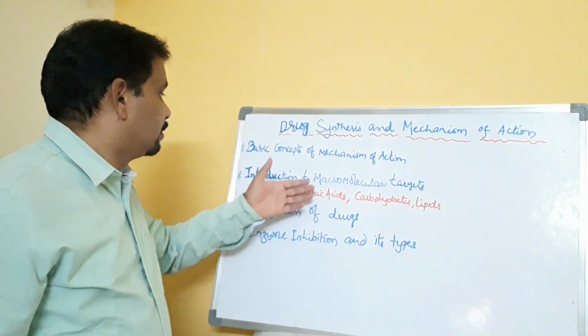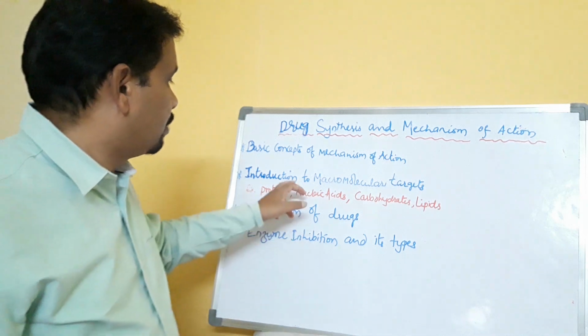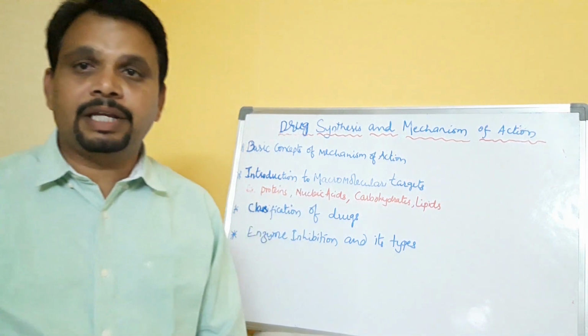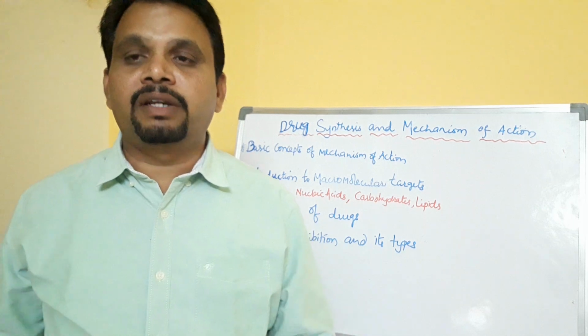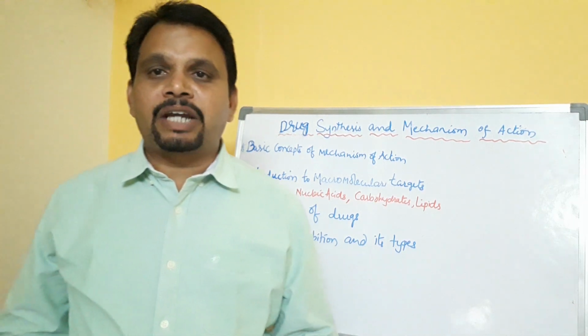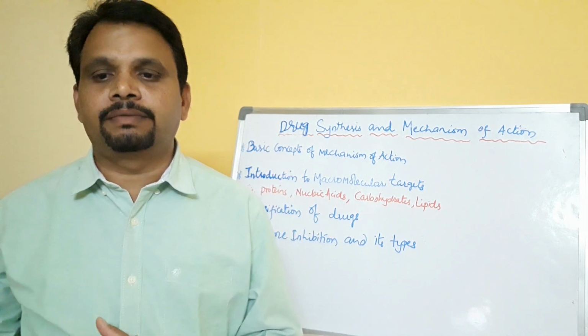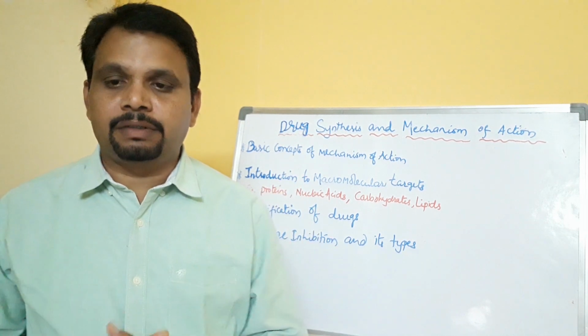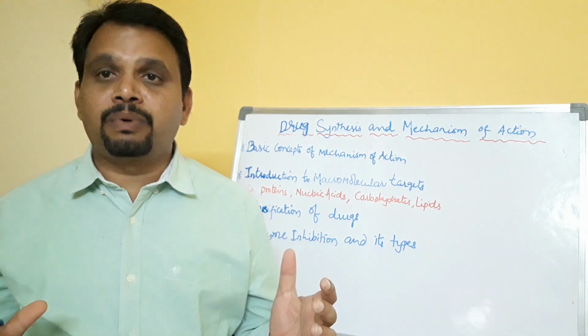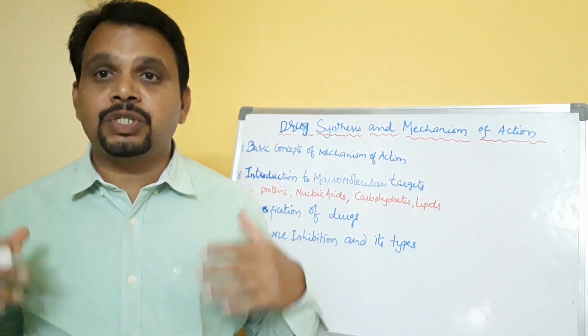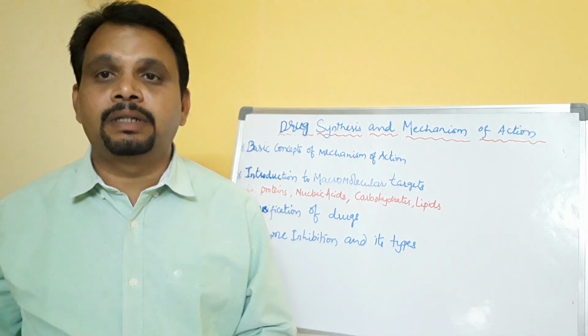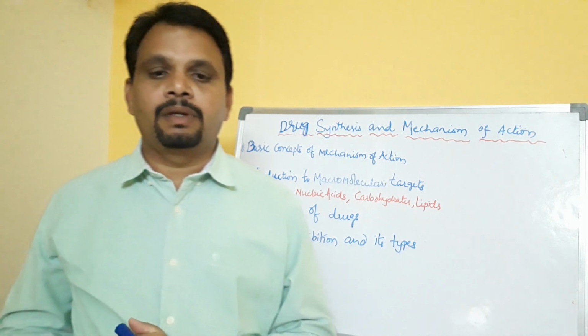So let me explain to you about interaction with macromolecular targets. What is a macromolecular target? A macromolecule is a very large molecule, such as a protein, commonly composed of polymerization of smaller subunits called amino acids.